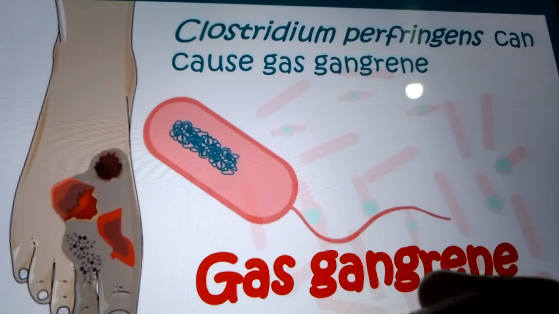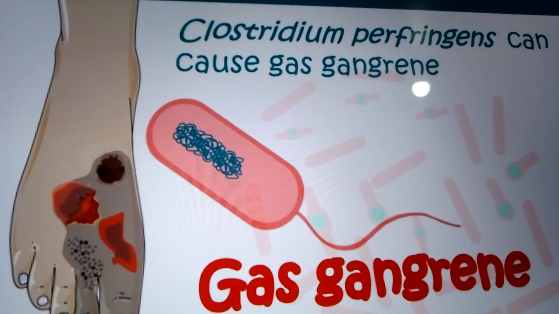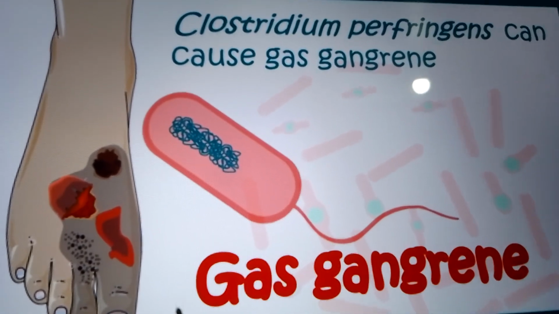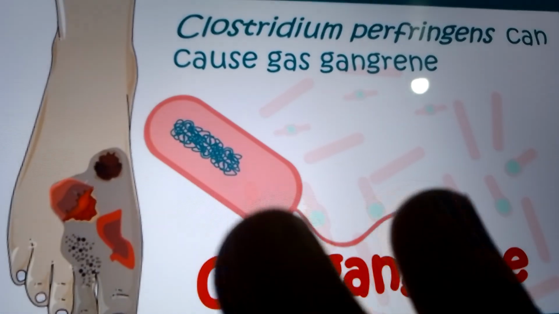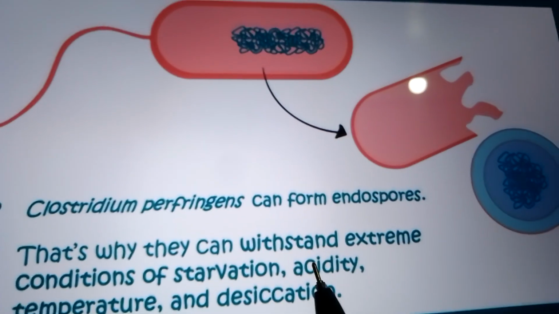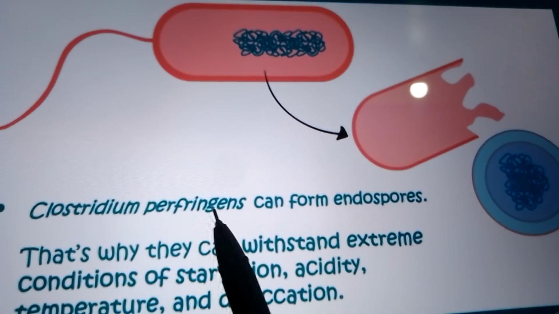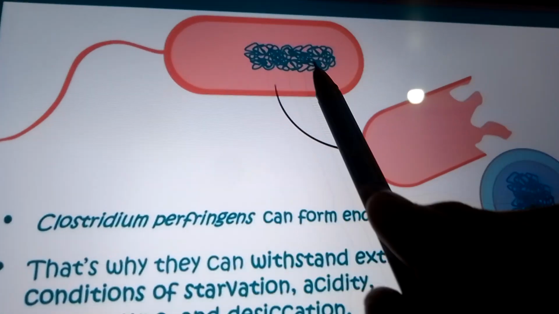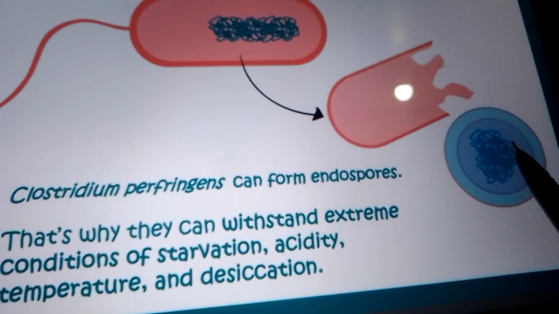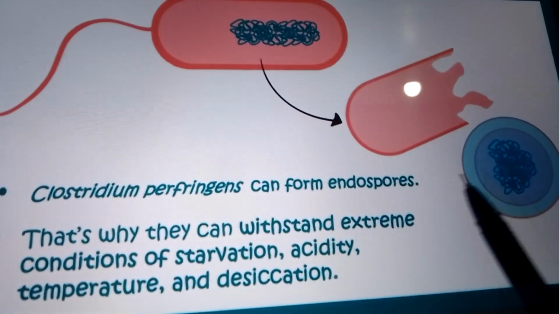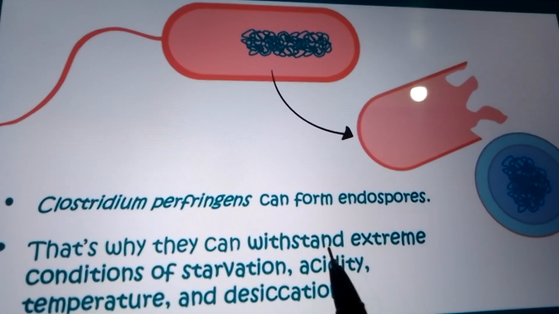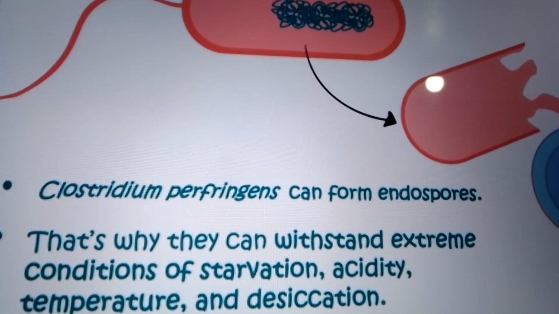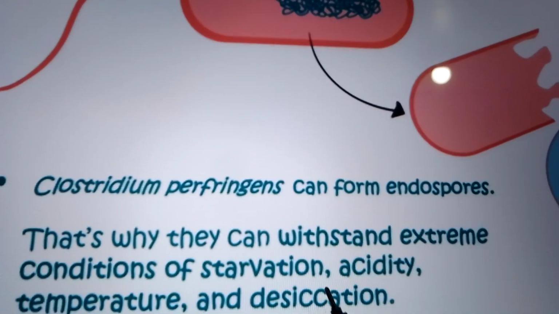At the end I will show you in the USMLE current book how exactly gas gangrene looks. We will do everything, so don't worry about it. Now let's continue. Clostridium perfringens forms endospores, as we can see in this image, and that's why they can withstand extreme conditions of starvation, acidity, temperature, and desiccation.